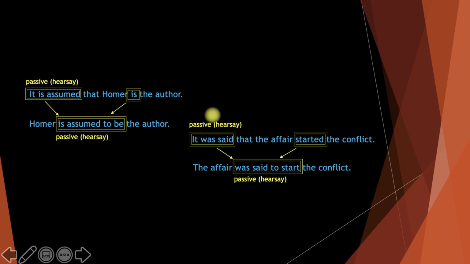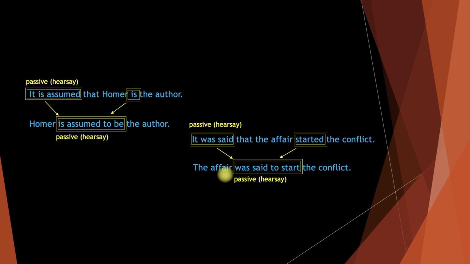Both of them are hearsays, but the only difference is their structures are different. You see, the first version of hearsay starts with it is verb 3 or it was verb 3 and follows with a that clause here. But in the second version of the hearsay reporting, we take the subject of the that clause as the subject here.